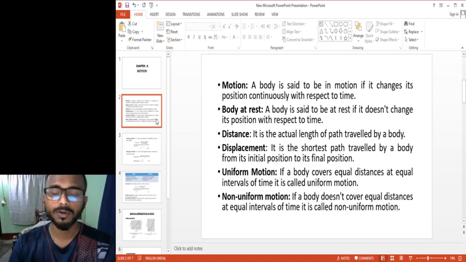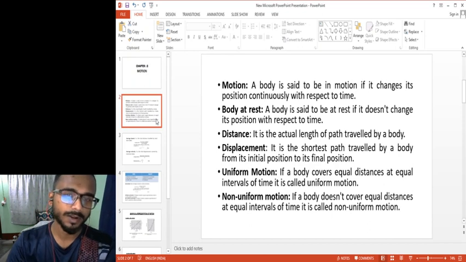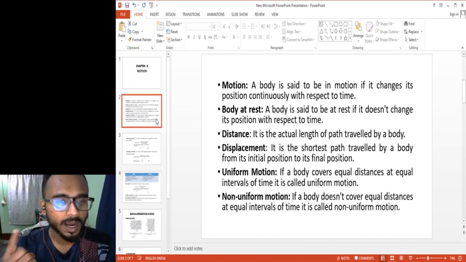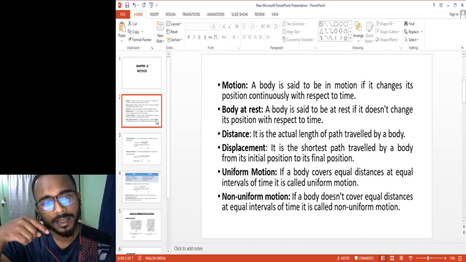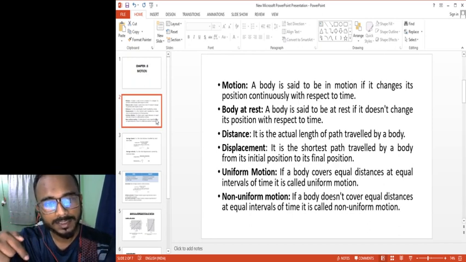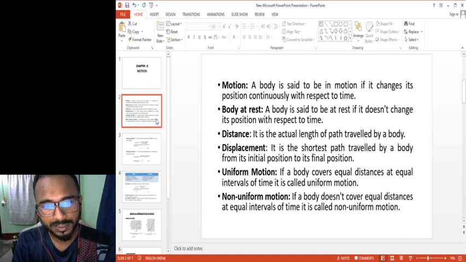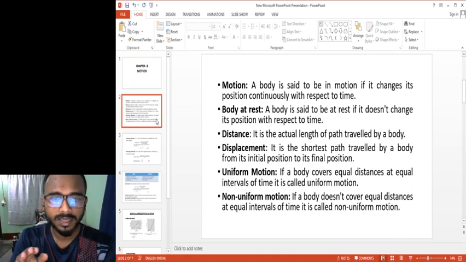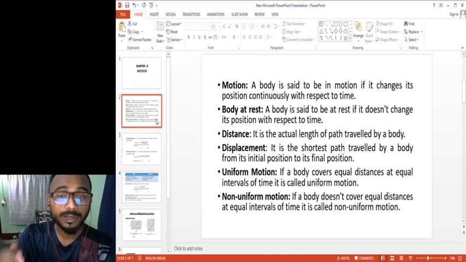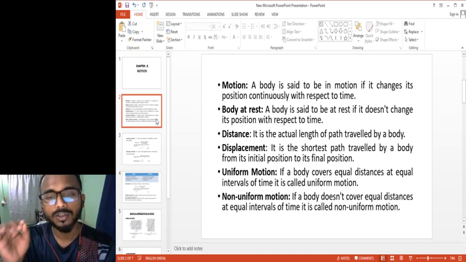One very good example of uniform motion is your clock, right? The rotation of the earth on its axis. The earth rotates on its axis, and it takes 24 hours. That is, we have one day. So that is uniform motion. It does not happen like the day is 24 hours, and tomorrow your day is 22 hours. It doesn't happen like that. So that is uniform motion.